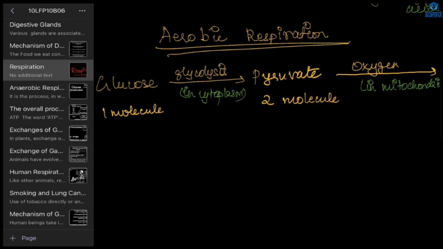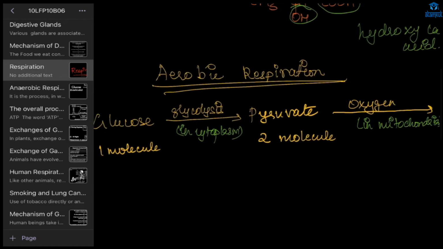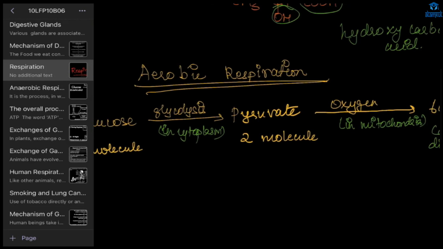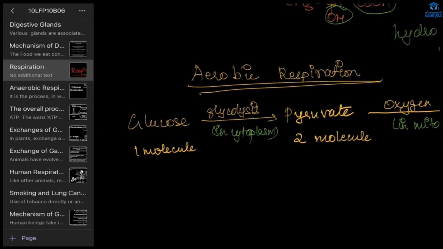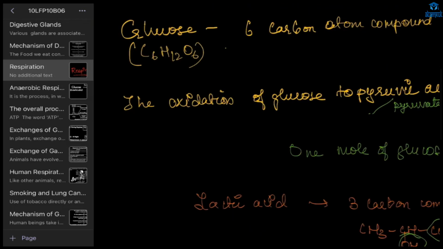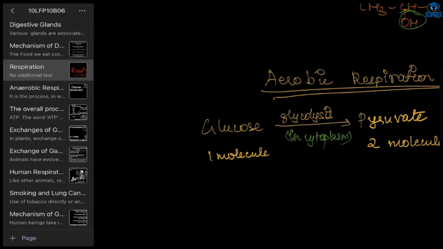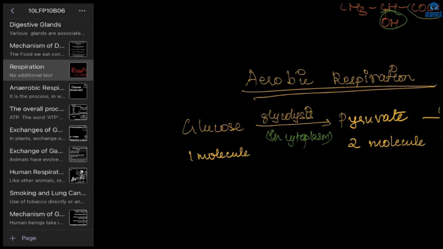Understood, right? Ma'am, what is written last, two molecules and one molecule? Two molecules of pyruvate and one molecule of glucose. Suppose from one molecule of glucose, what will happen?